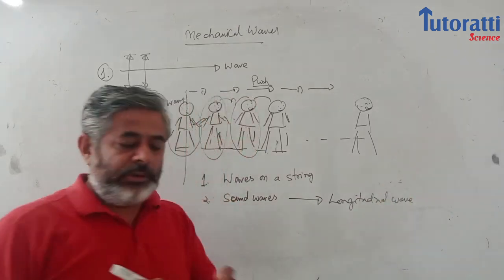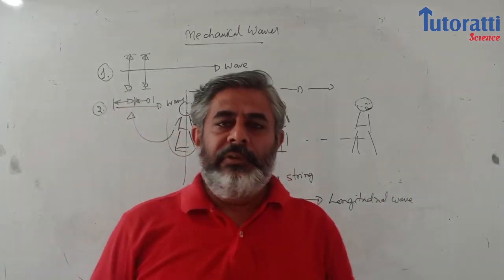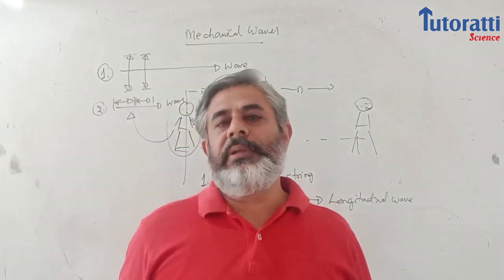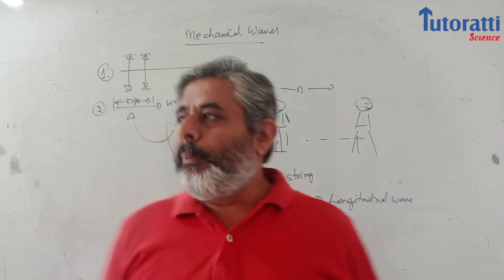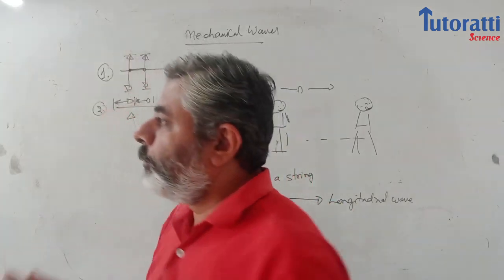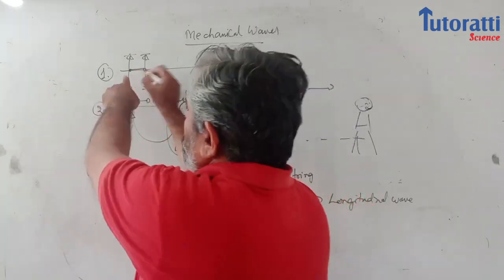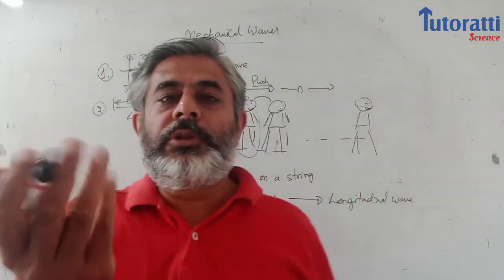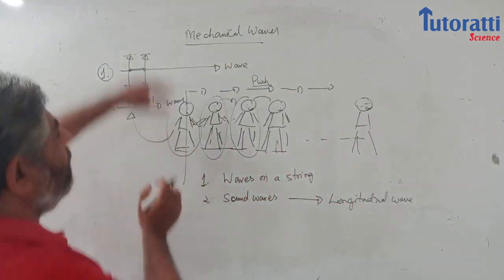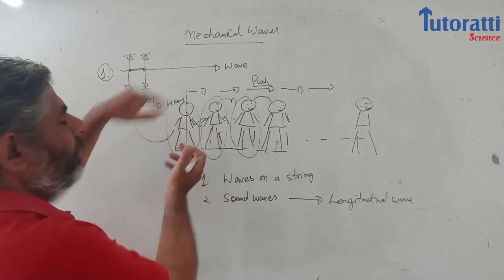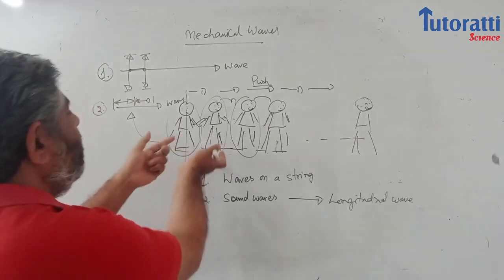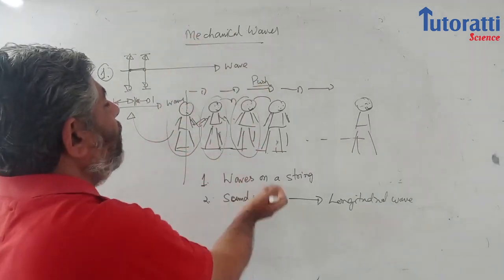तो दूसरा एग्जाम्पल ऐसा हो सकता है, जैसे सपोज यू आर होल्डिंग अ स्ट्रिंग which is stressed and you give a push like this. When you give a push like this, this particle goes up and down. Now you will be amazed what happens. Since this particle goes up and down and this is connected to the next particle, as soon as it starts coming up, it gives a push to the next particle, so it also starts coming up. So here something different happens. It's like this person goes up and comes down, which happens in a drill sometimes. You stand up and get down. Next person stands up, comes down, stands up, comes down.